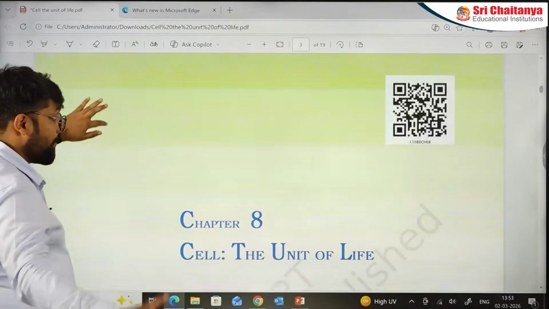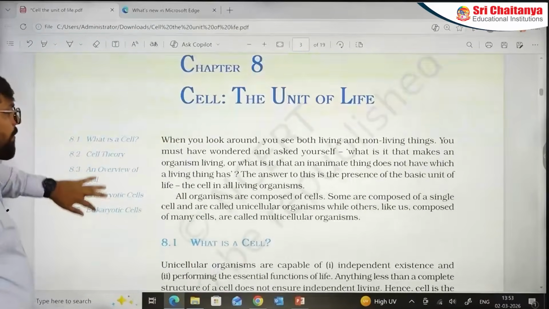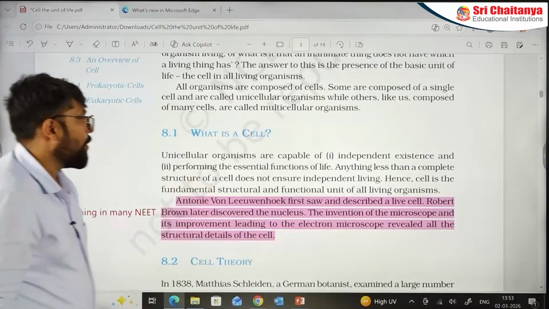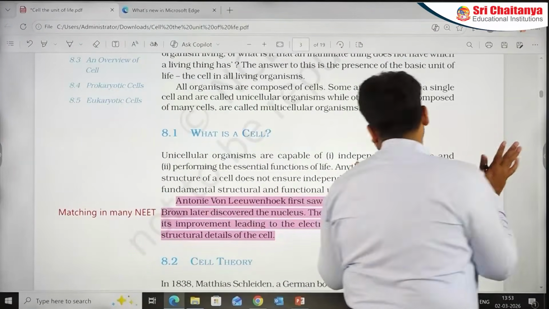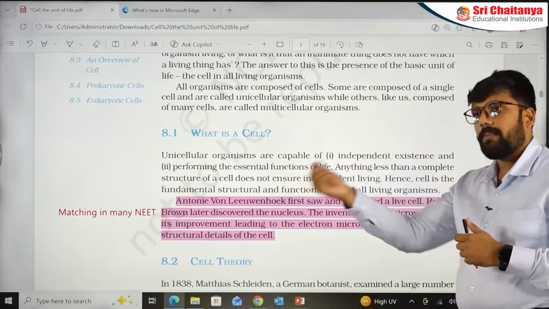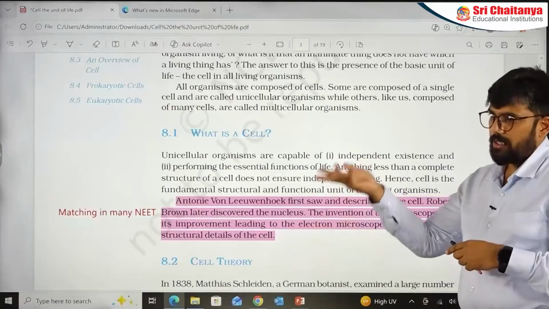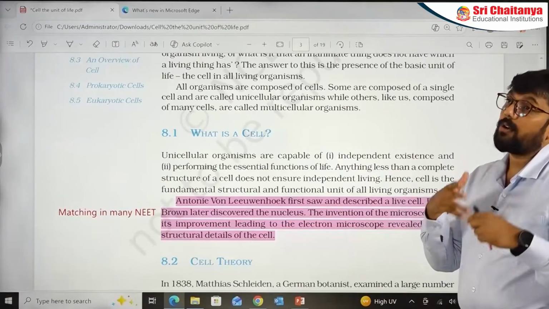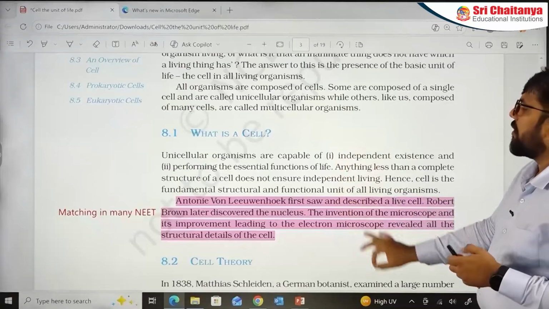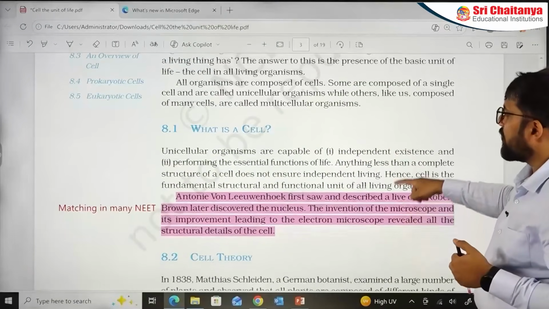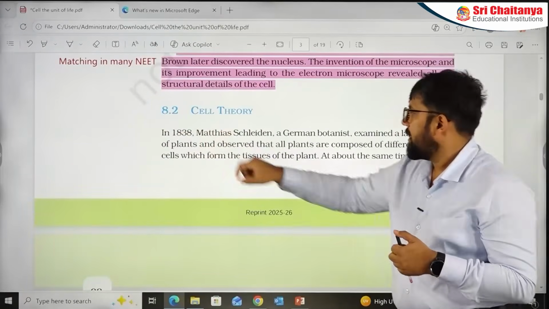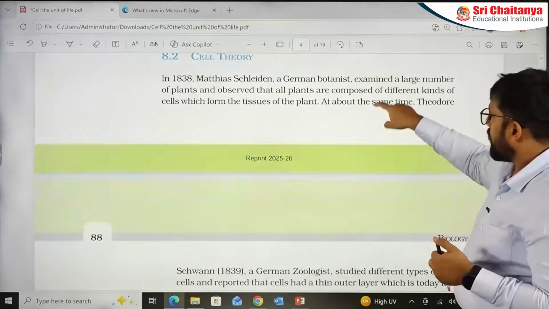Okay, again, keep your NCERTs ready. We are going one by one. We are looking into everything. Let's see what is happening. I already discussed this. Anton von Leeuwenhoek saw the first cell. So many matchings. Robert Brown, they will take the matchings. They will take scientists from other chapters also, like biotechnology or other sections, and they will have matching questions from them. Very common question, but don't forget to mention this particular part. Here, remember that Matthias Schleiden 1838 and 1839 is given for Schwann.